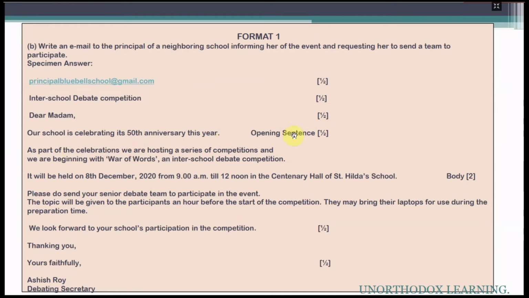After that, when it will happen, where it will happen, and the timing will come in the next line. You will change the line and write down every single detail which you have written in your notice. The same date, the same time, the same venue will come here in the email, because these two are interrelated questions.